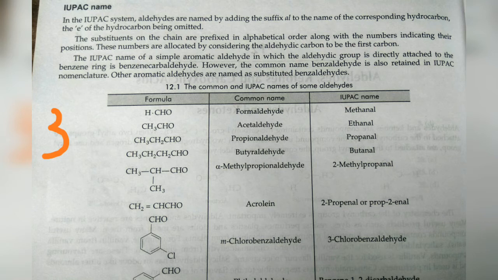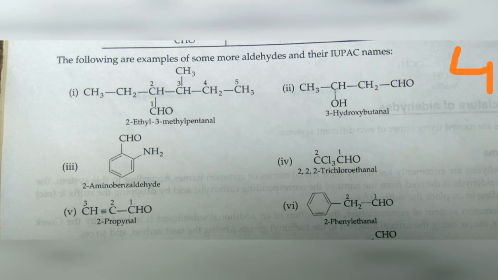There are certain examples we are going to discuss where the compounds contain the CHO group, that is the aldehyde group. First we will talk about the IUPAC naming of aldehydes, and then we will move to the ketones. Look at the first example, CH3, CH2, and the CH containing CHO.